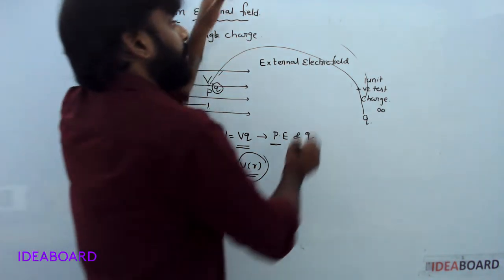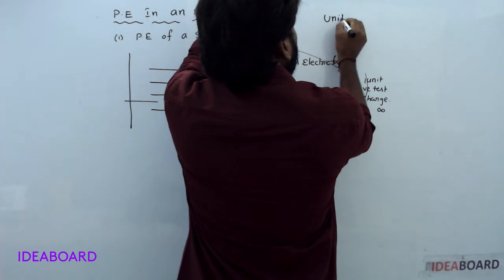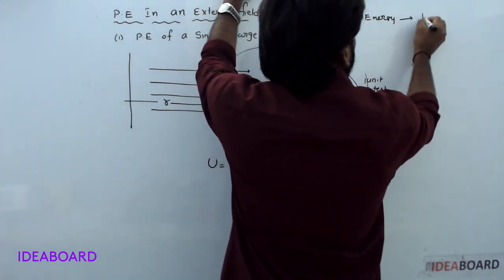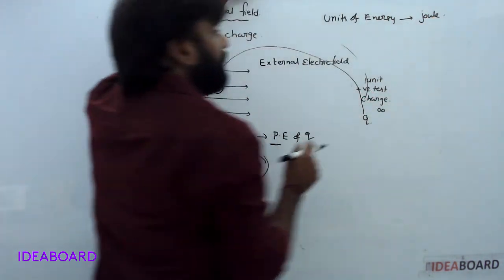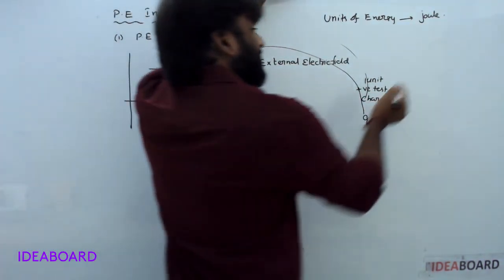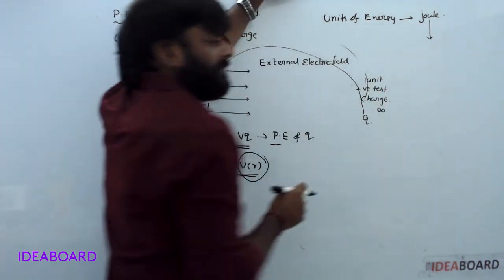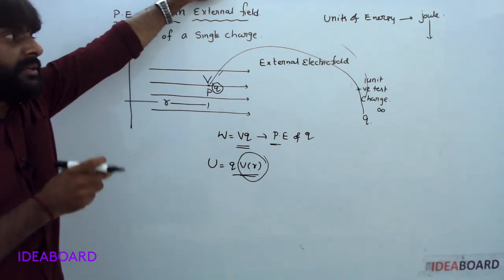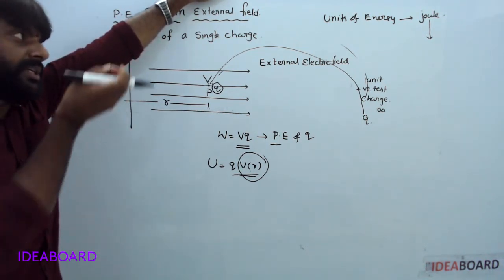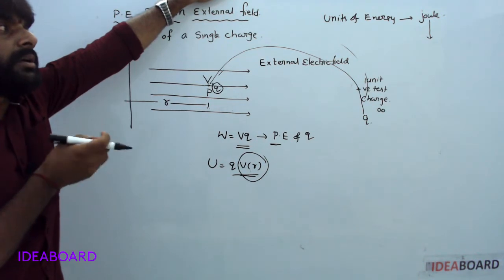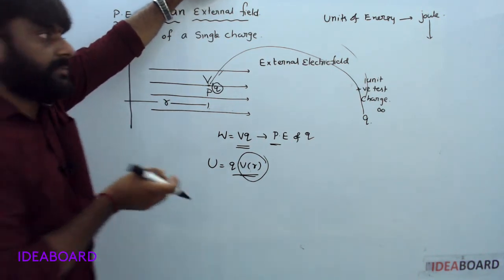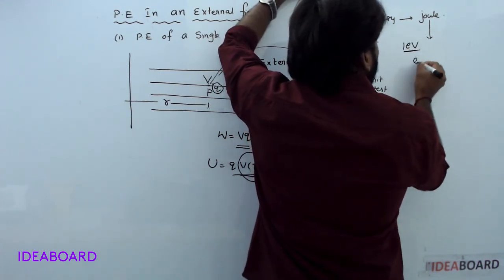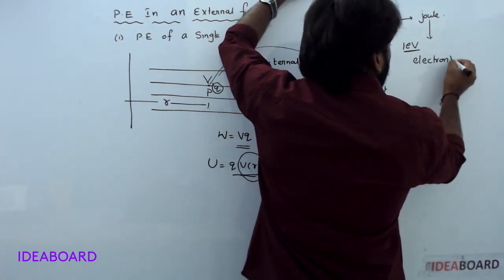Now, the unit of energy is joule, but it is a very large unit to measure nuclear forces. In atomic physics, using the joule is very large. For that purpose, another unit is the electron volt.